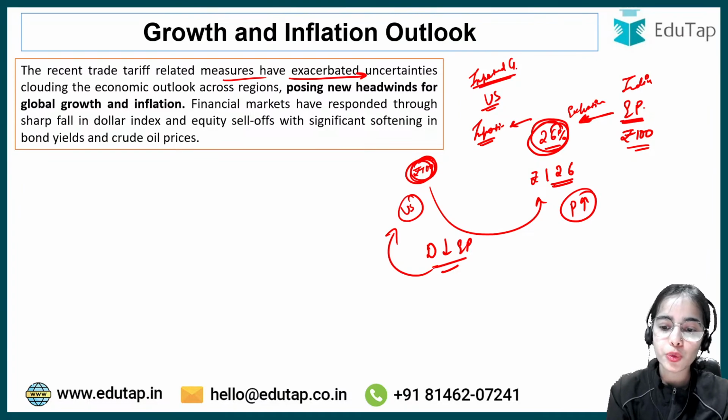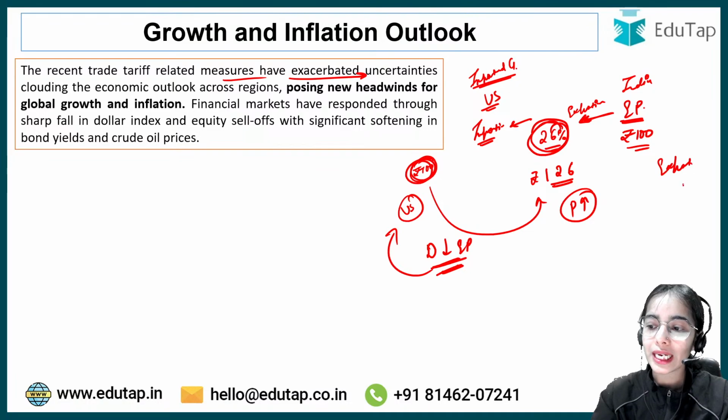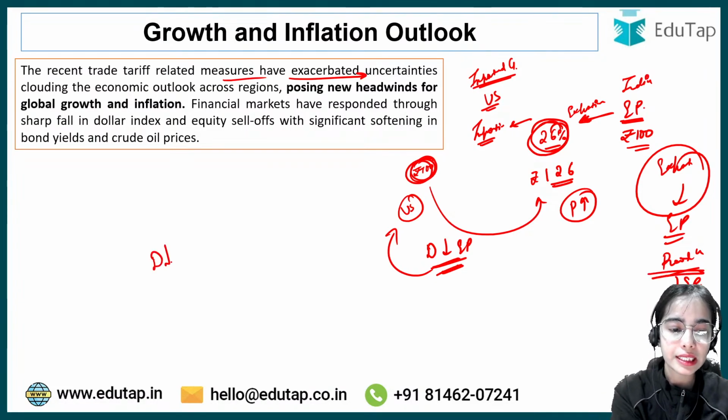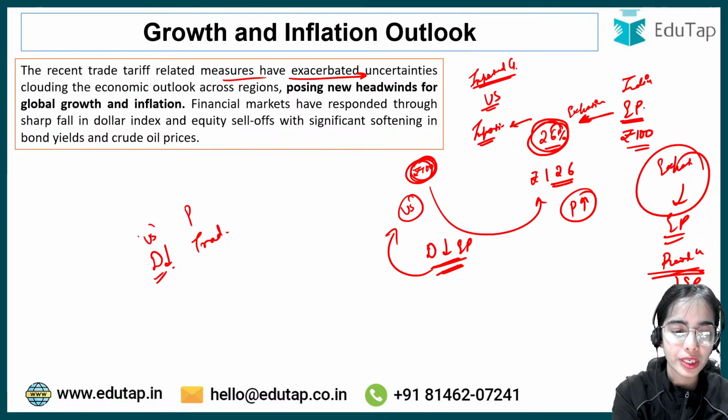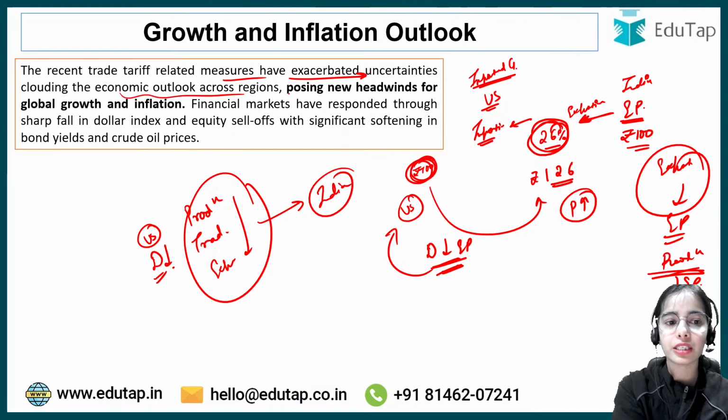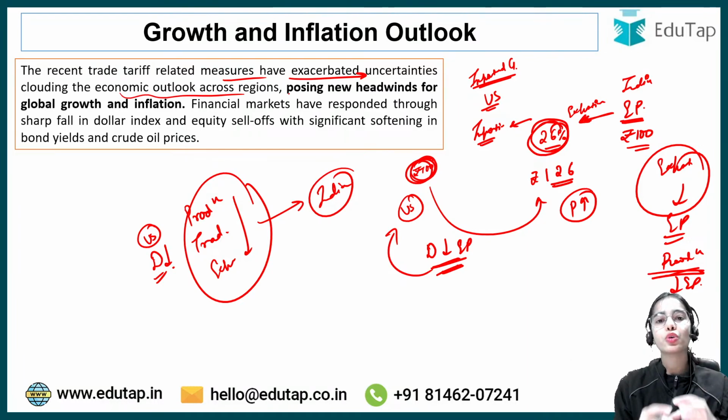So if the US citizens are demanding less electronic products, that means India will be able to export fewer electronic products. If India is exporting fewer electronic products, that means we will be producing fewer electronic products. So with the decreasing demand from the US, the production, the trade, the export are going to reduce. So it is going to affect India. Not only India, as it is said that this tariff is imposed on various countries, so it is going to affect various countries in the world.